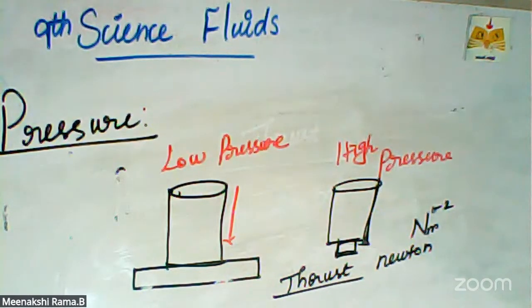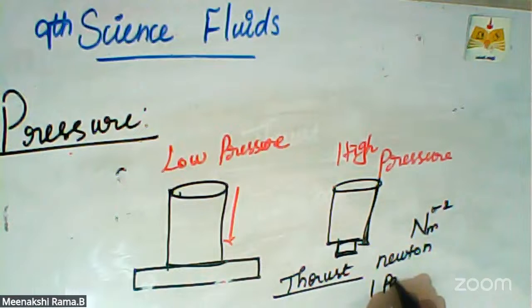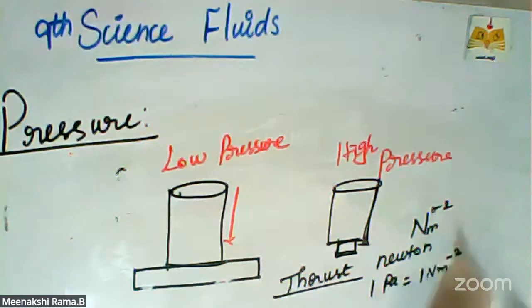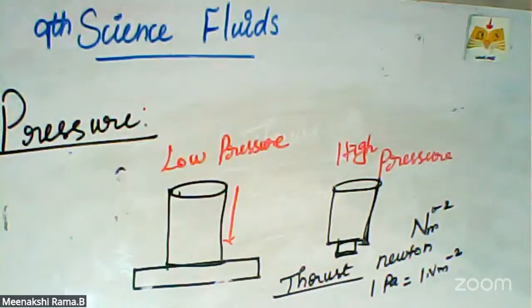That is, 1 Pa equals 1 N m^-2. So this is the unit.